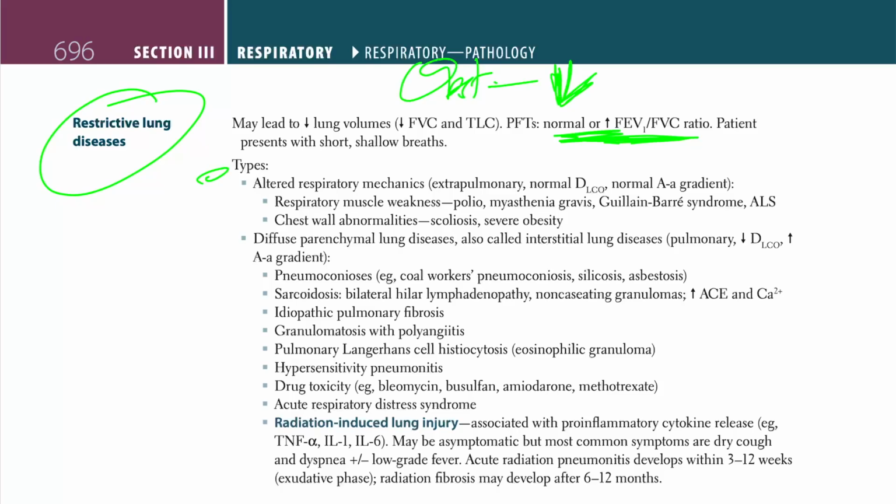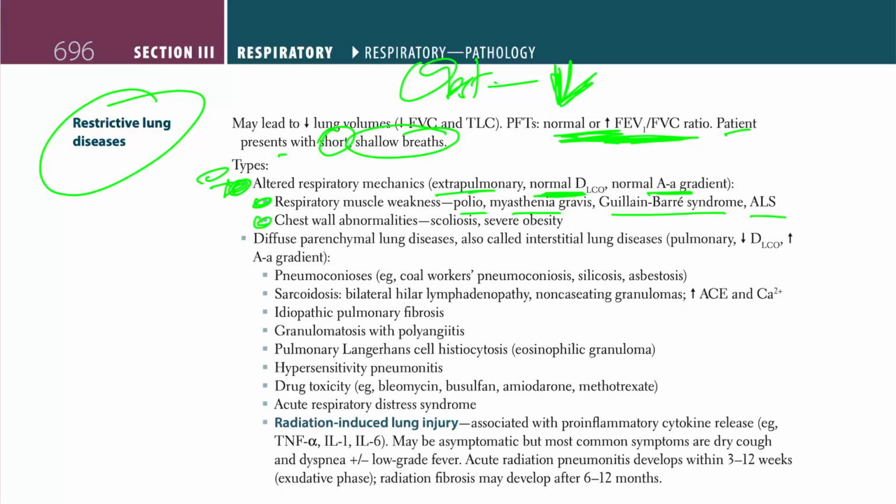Okay, so now let's look at it. Patients may present with short, shallow breathing. Types: one is altered respiratory mechanisms. This is extrapulmonary. You have a normal DLCO in this case and a normal AA gradient. You have respiratory muscle weakness basically. In which cases will you have respiratory muscle weakness? Polio, myasthenia gravis, Guillain-Barré syndrome, ALS.